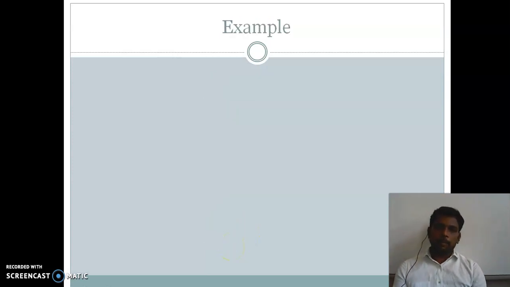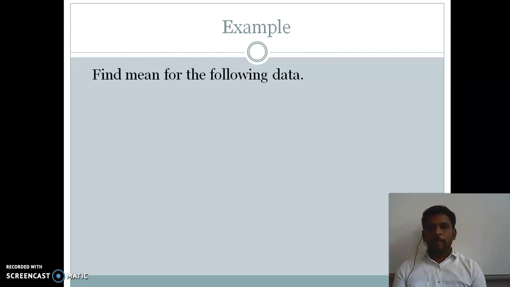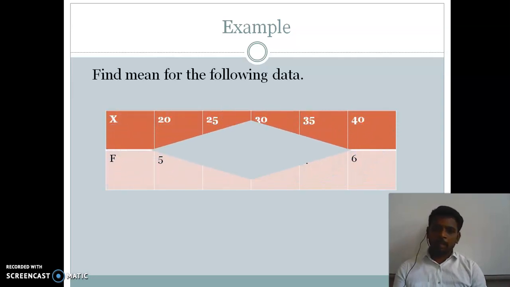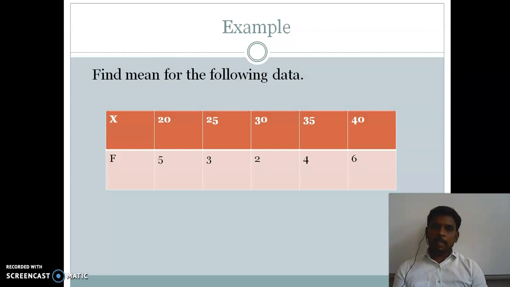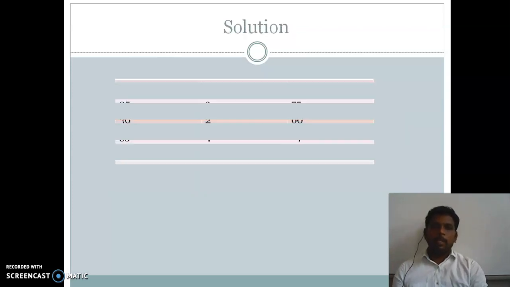Look at the next example. Find the mean for the following data. So what type of data is this? This comes under the second type of data, that is frequency distribution. Here the x values are given, and the corresponding frequencies are also given: 5, 3, 2, 4, 6. So the given data comes under frequency distribution data. For frequency distribution data, separate formulas are available, as we have seen in the last slide. Look here, that is the solution.